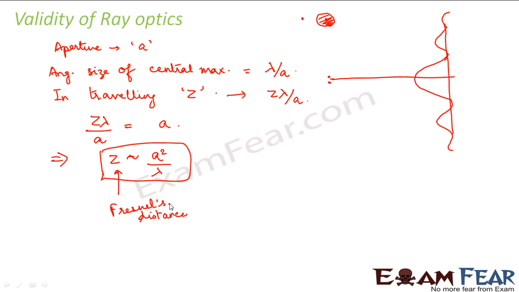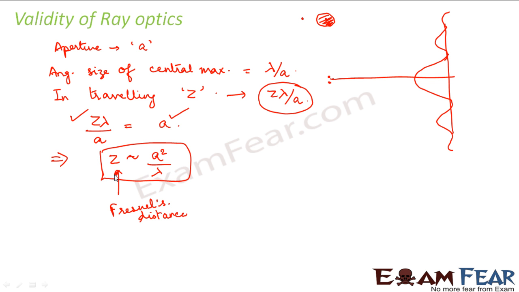That parameter has been named the Fresnel distance. When diffraction takes place, there is a spread given by Z lambda by a. When this spread becomes comparable to the size of the aperture, that is the boundary of ray optics and wave optics.